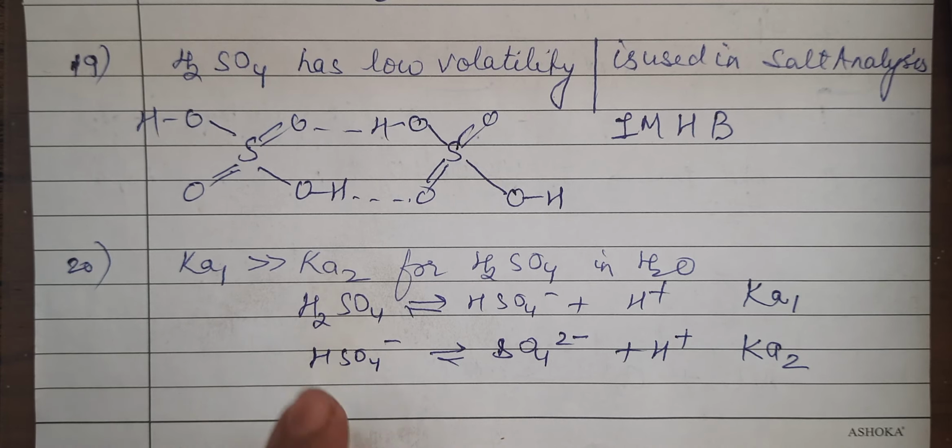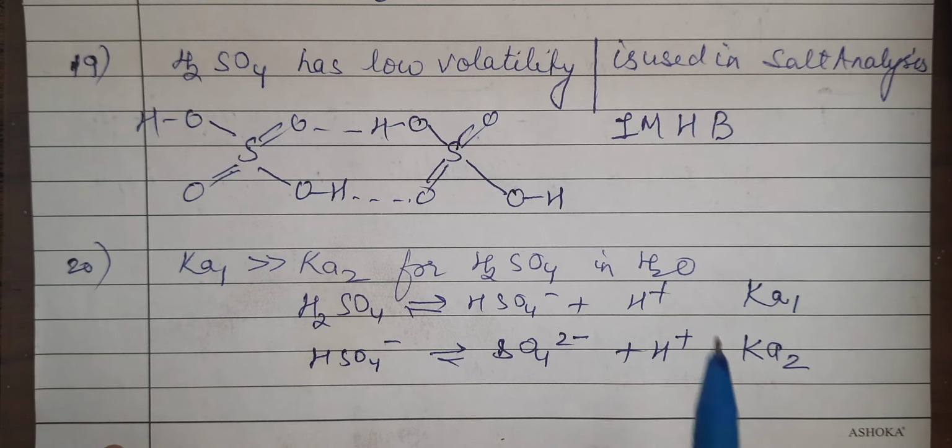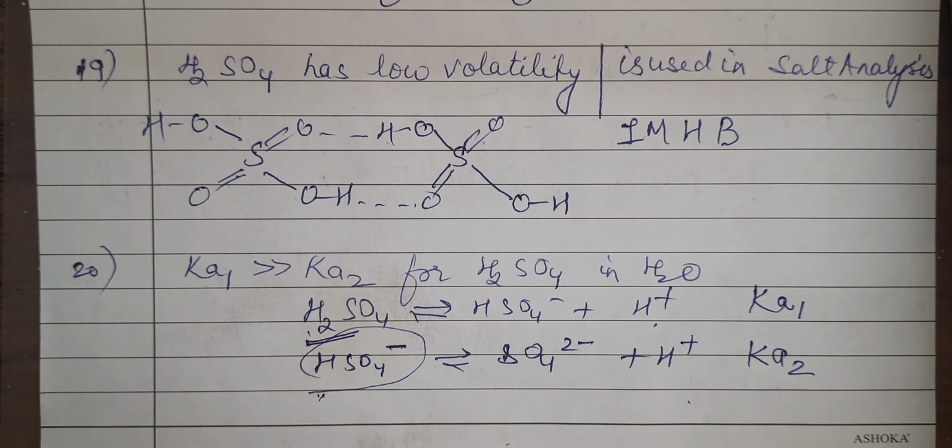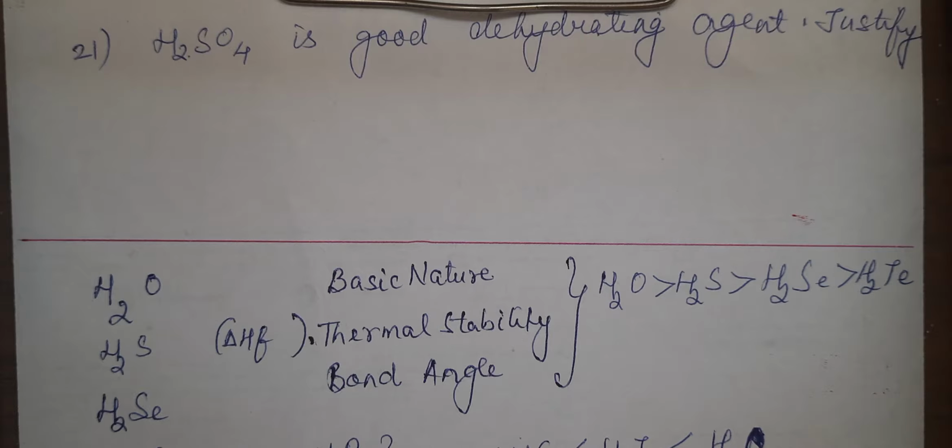And the first dissociation constant is always high because the first H+ is removed from a neutral molecule. It can lose H+ easily, whereas the second H+ is removed from a negative ion, so it will not lose that H+ easily. So you will write both the equations, plus you will also specify the description. The first H+ is removed from a neutral molecule, so it can lose it easily. The second one is removed from an anion, which will not lose it easily.